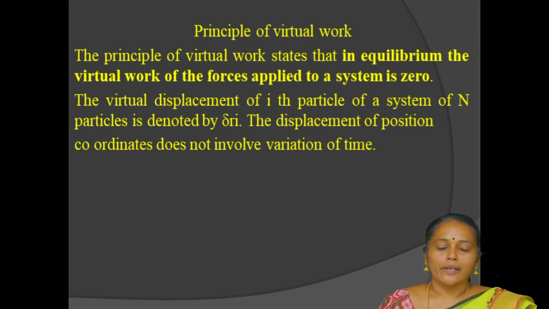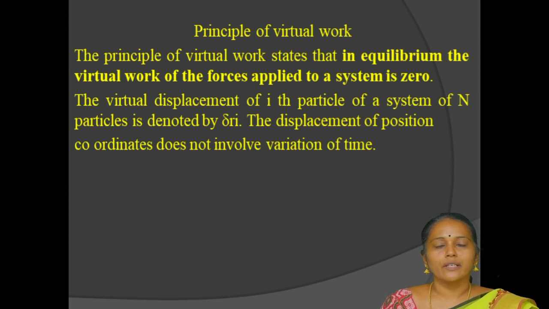The virtual work delta W is equal to Fi dot delta ri is equal to 0. In terms of n particles, delta W is equal to the summation over i from 1 to n of Fi dot delta ri is equal to 0. This result represents the principle of virtual work, which states that the work done is 0 for an arbitrary virtual displacement of a system from a position of equilibrium.